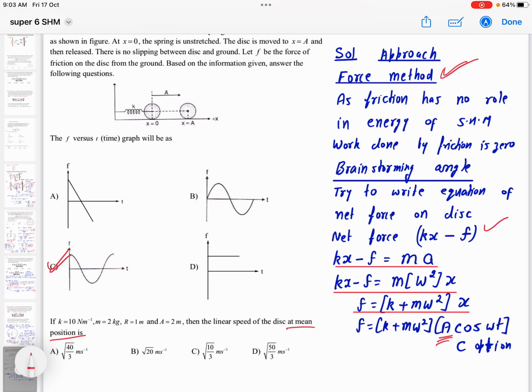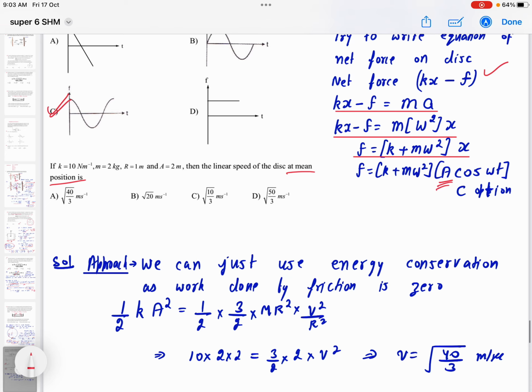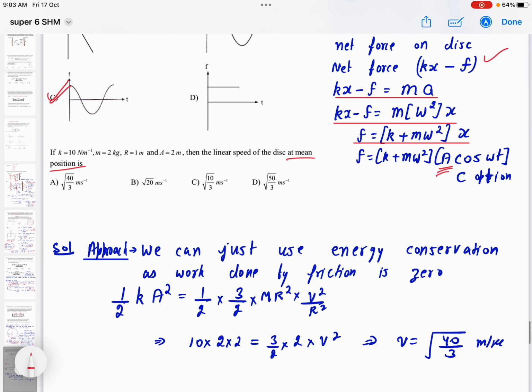First we can find omega, and then v is equal to a omega formula you can write, because at the mean position the velocity of a body performing SHM is a omega, right? Or simple energy conservation you can do. Initially we have potential energy only, work done by friction is 0, and finally it will be the kinetic energy of the disk. So by energy conservation I'm getting velocity as root 40 by 3 meter per second, right?